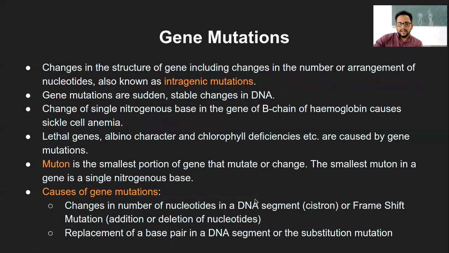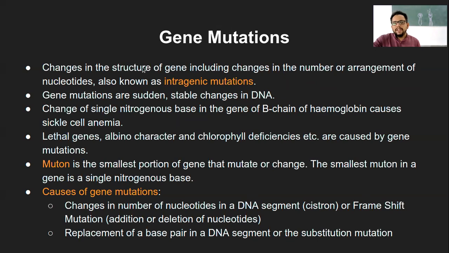So the first one, that is the gene mutation. Now, in simpler language, what we know of gene mutation is, there is a particular sequence of nucleotides. If these nucleotides are changed, either in terms of their number or in terms of their arrangement, that is what is gene mutation.